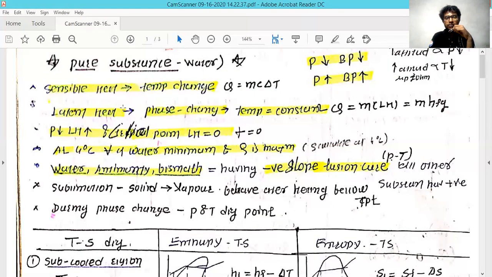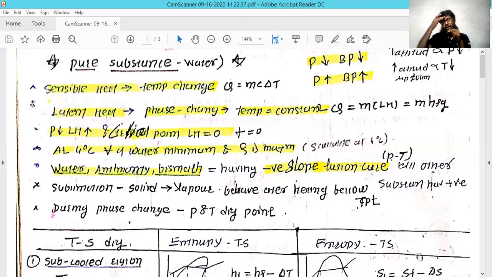This is some of the points I have covered in this PDF, that is sensible heat, in which the temperature is going to change. And if you want to calculate that heat, it is nothing but m c_v dT, you can say m h. And h is the enthalpy. Enthalpy you can write in the form of c into delta T.